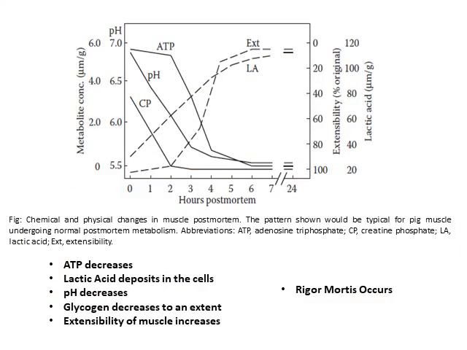This figure shows different chemical changes occurring post-mortem and causing the rigor mortis. You can see in the figure the pH gradually drops, the supply of ATP gradually drops, the lactic acid is increasing, and the extensibility initially is increasing. Immediately after death, these chemical changes occur.